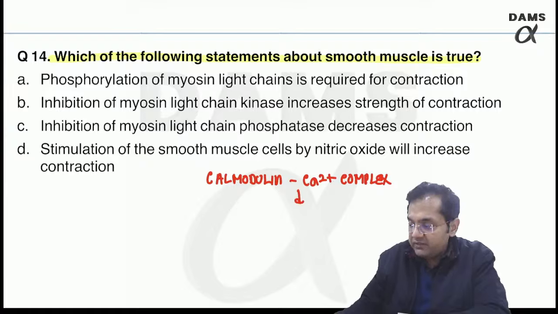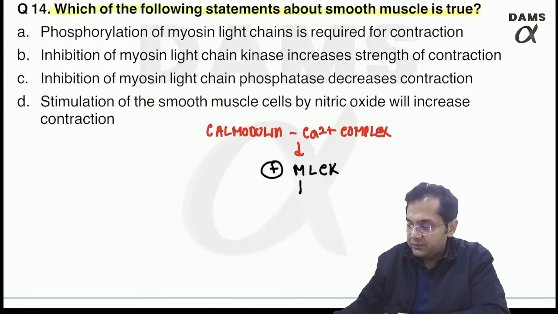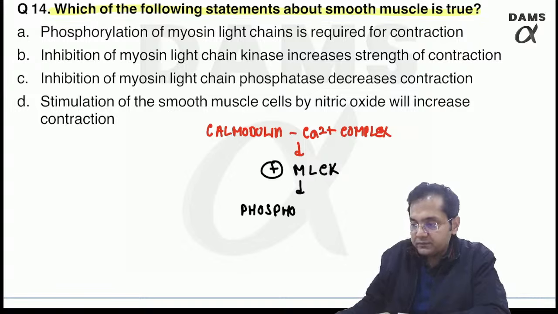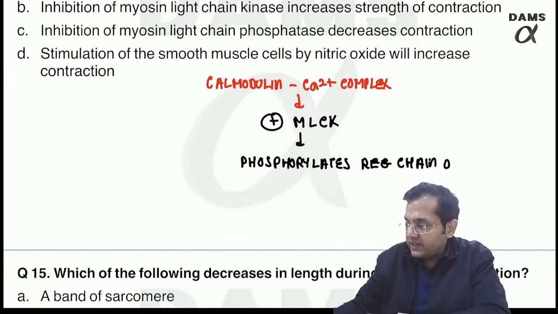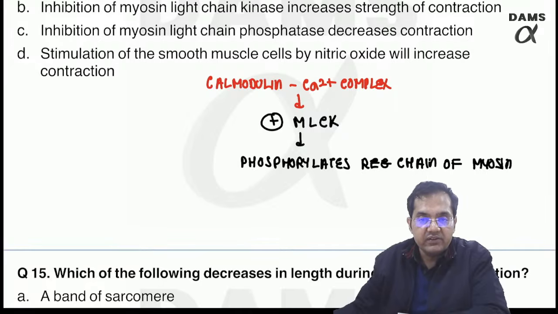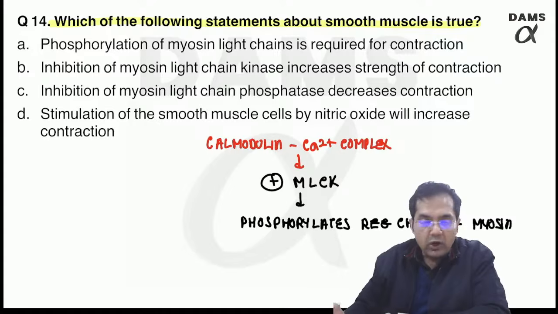This activates an enzyme known as MLCK, myosin light chain kinase, which basically phosphorylates the regulatory chain of myosin, which is nothing but one of the light chains of myosin present in the neck region. So let's go for the options.